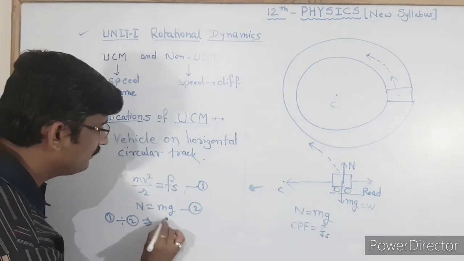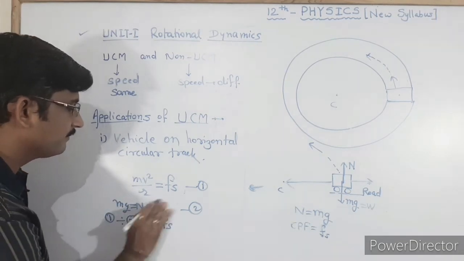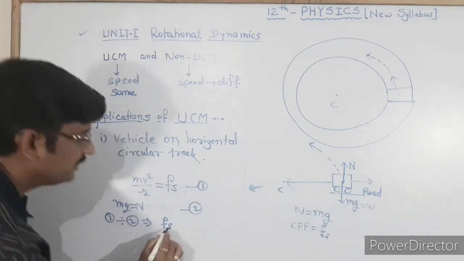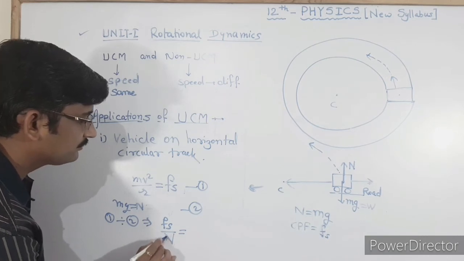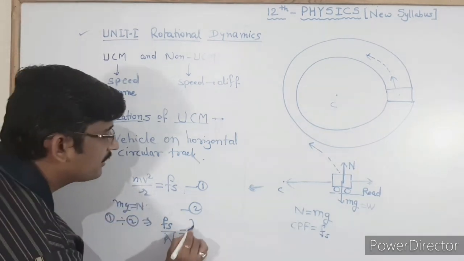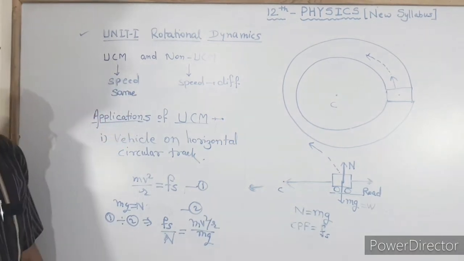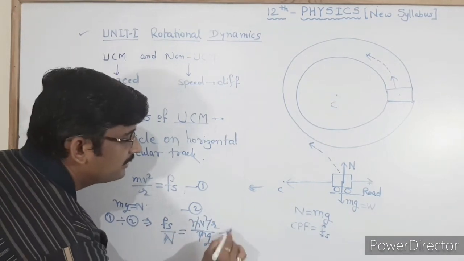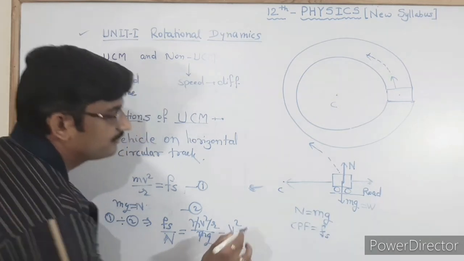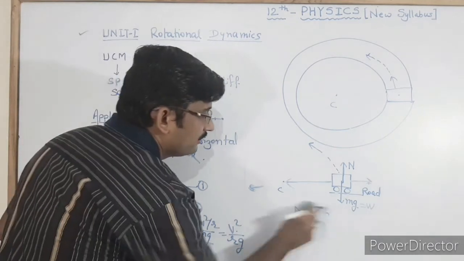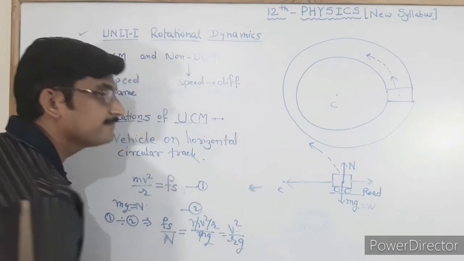If we consider equation 1 divided by 2, then Fs upon N is equal to mv square upon r upon mg. Then the m's cancel, and r goes to the denominator, giving rg. By further solving this equation, Fs upon N is equal to v square by rg.